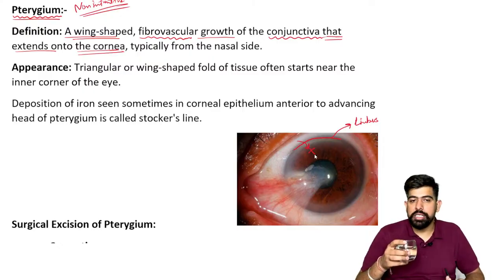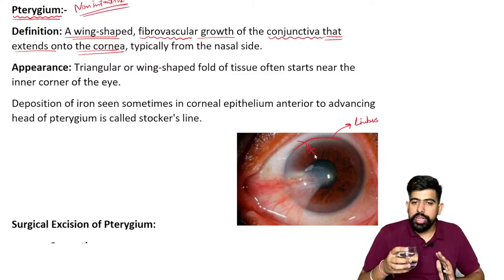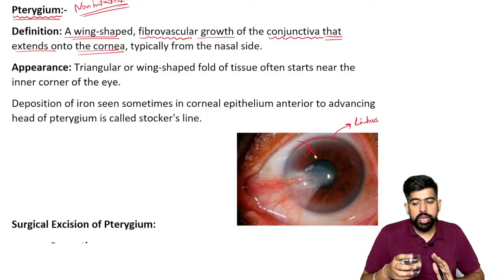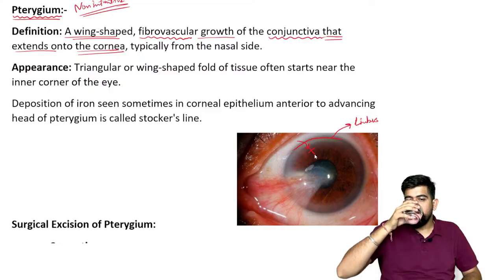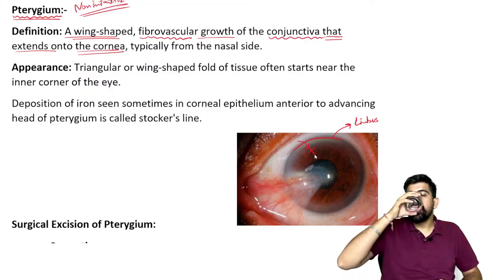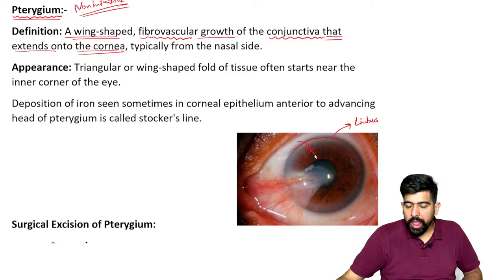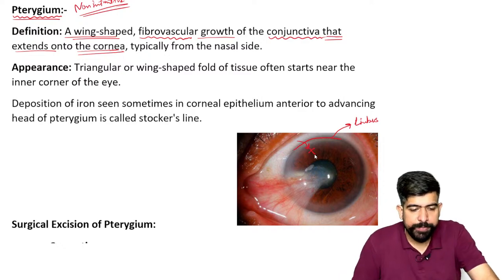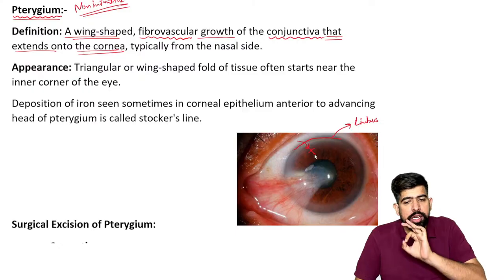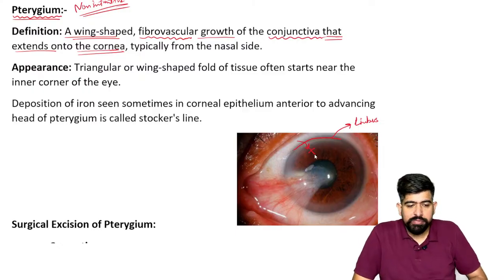Guys, please understand this. So that's why your cornea is not covered with the conjunctiva.